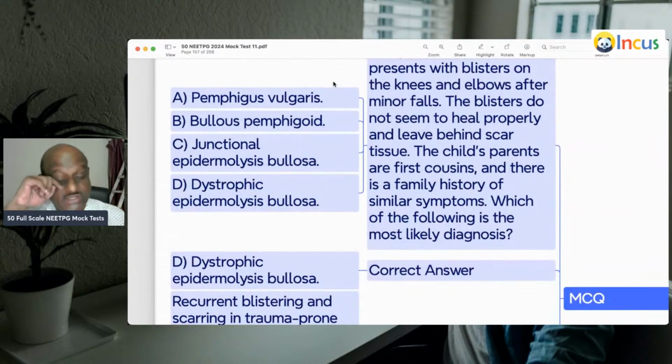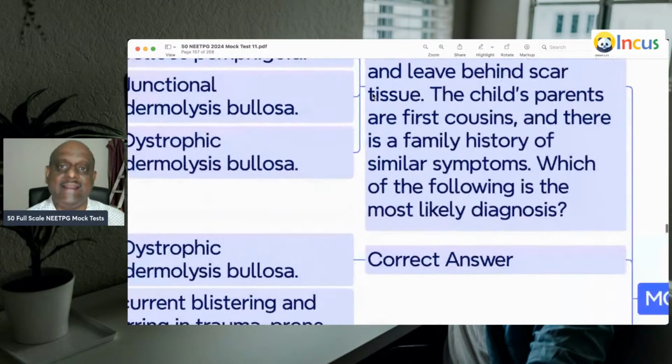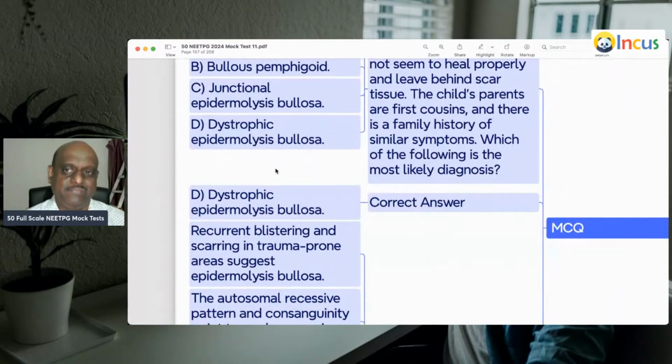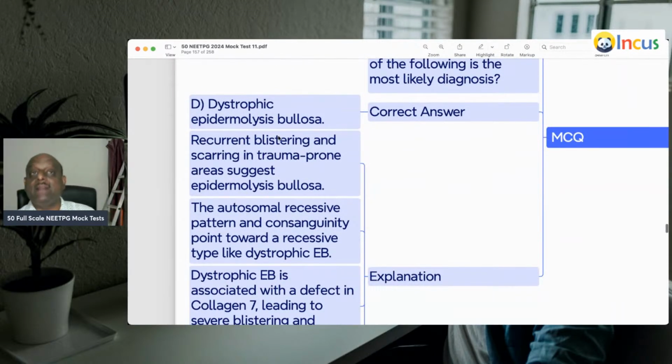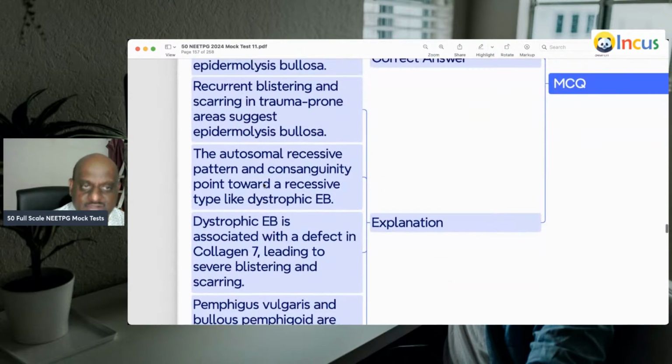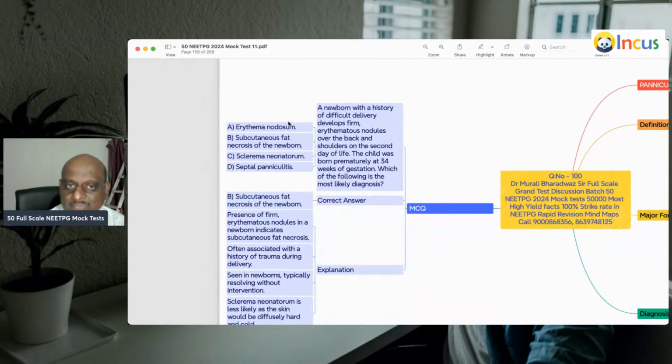A 3-year-old with blisters on the knees and elbows after minor falls. They do not seem to heal properly and leave behind scar tissue. The child's parents are first cousins and there is a family history. So, dystrophic epidermolysis bullosa, with recurrent blistering and scarring in trauma-prone areas, suggests epidermolysis bullosa.